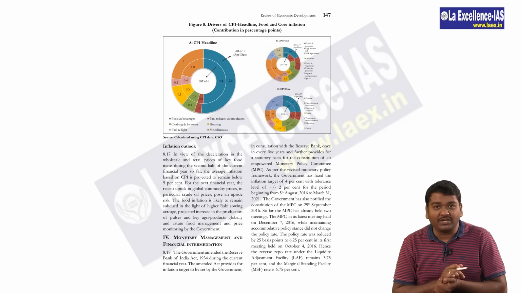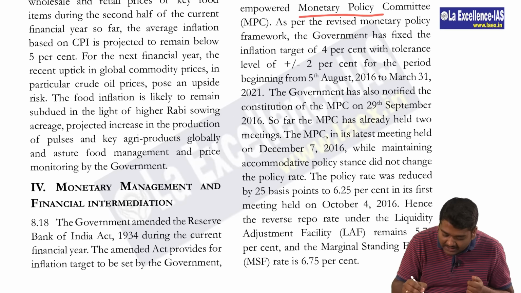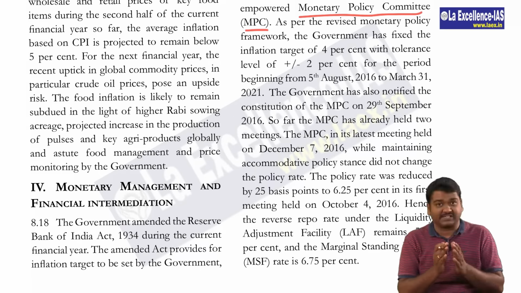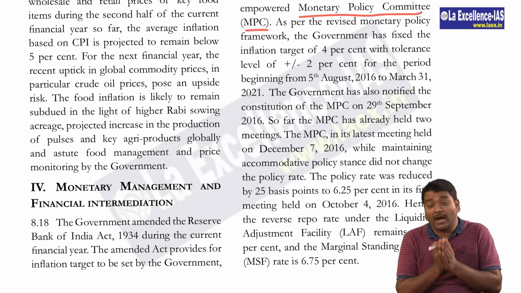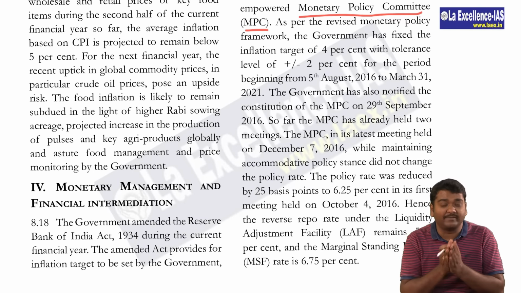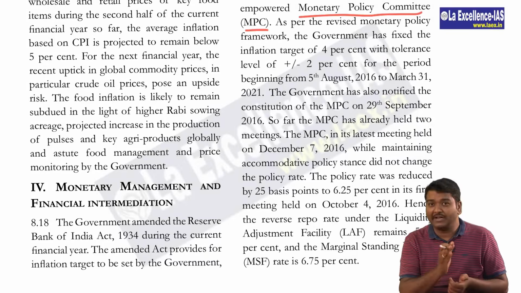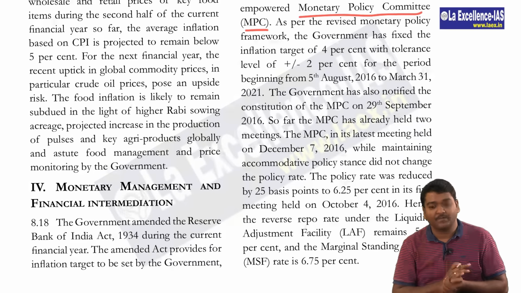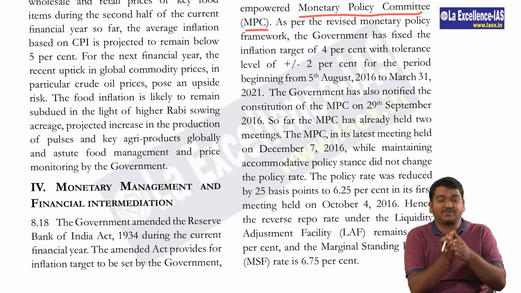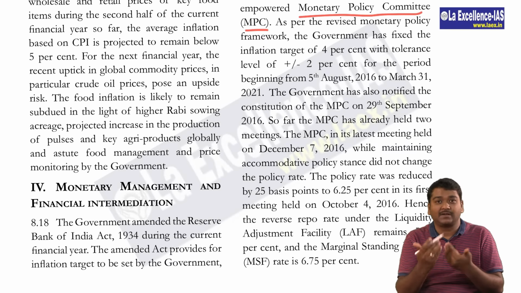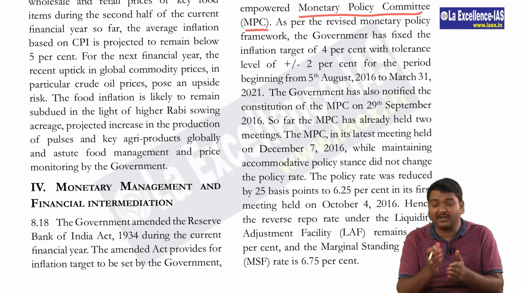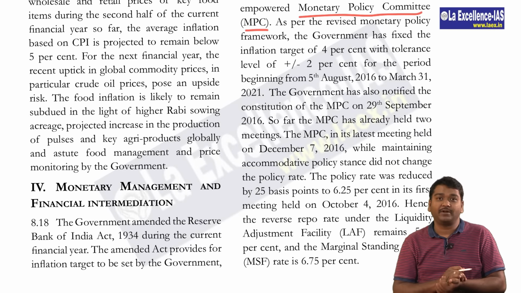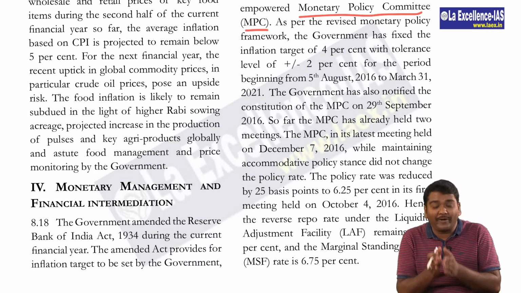Then in the next page, we have to look at the Monetary Policy Committee which was established. I told you this is the most important thing the government has done, and a lot of people were praising the government's move on this. High possibility in economy there can be a question on this. So this committee has met twice and it has come out with certain things which they need to follow. There is high possibility that before your prelims exam they may meet again and they may ask you questions about it. But till now, what were the major highlights?